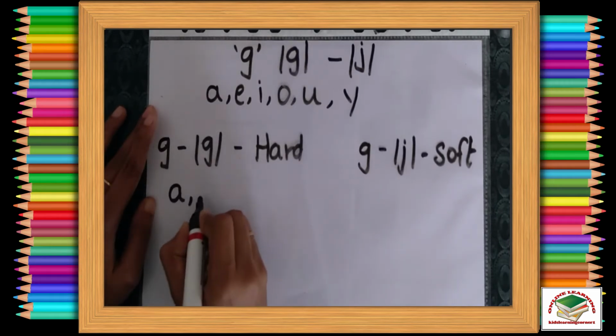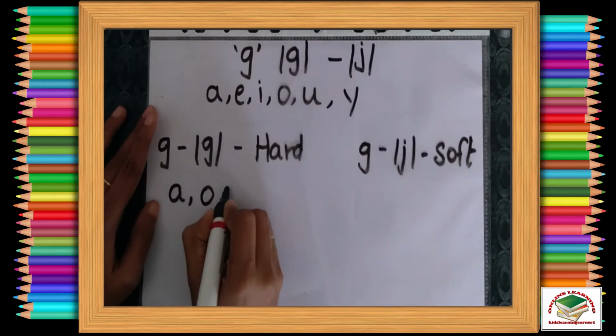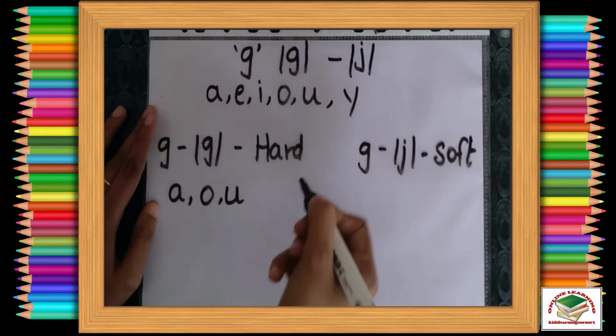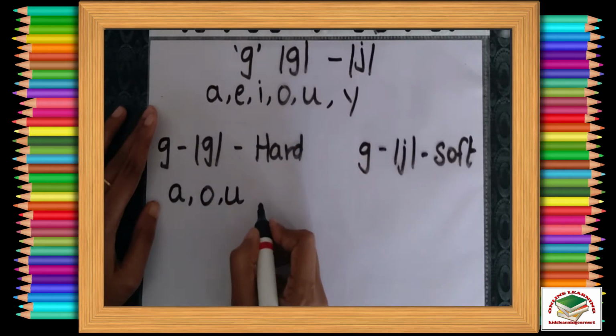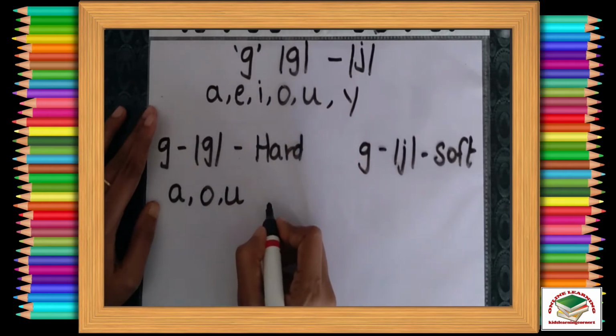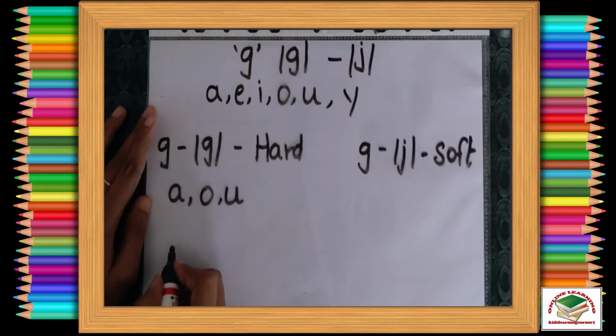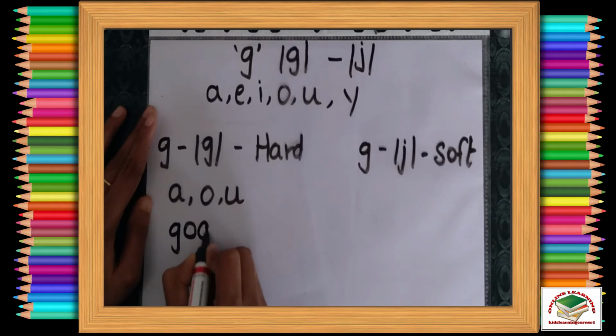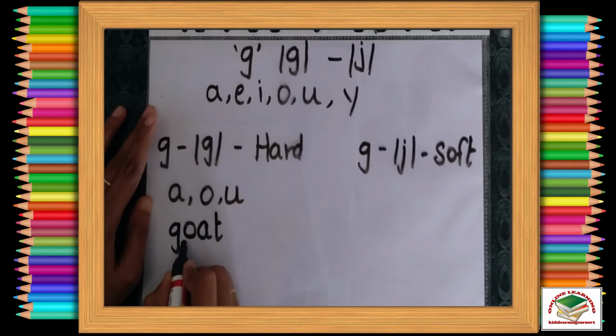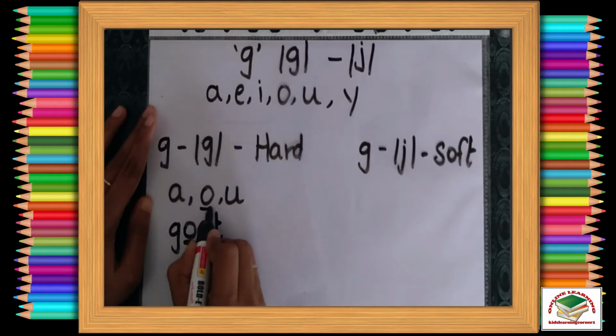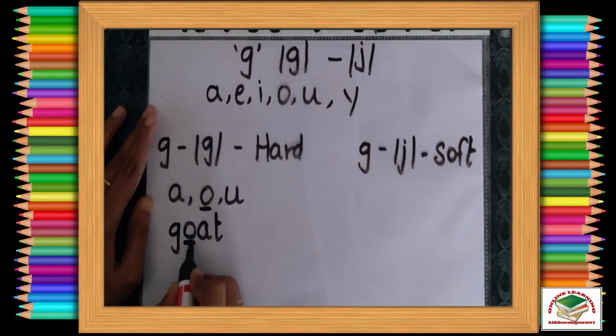A, O, U and other letters after G, it makes the G sound. For example, G-O-A-T. Here we have the O sound. G-O-T. G-O-T. Goat.